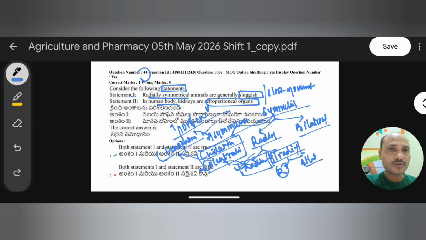But in the question, radial symmetry is given. So which organism shows radial symmetry?